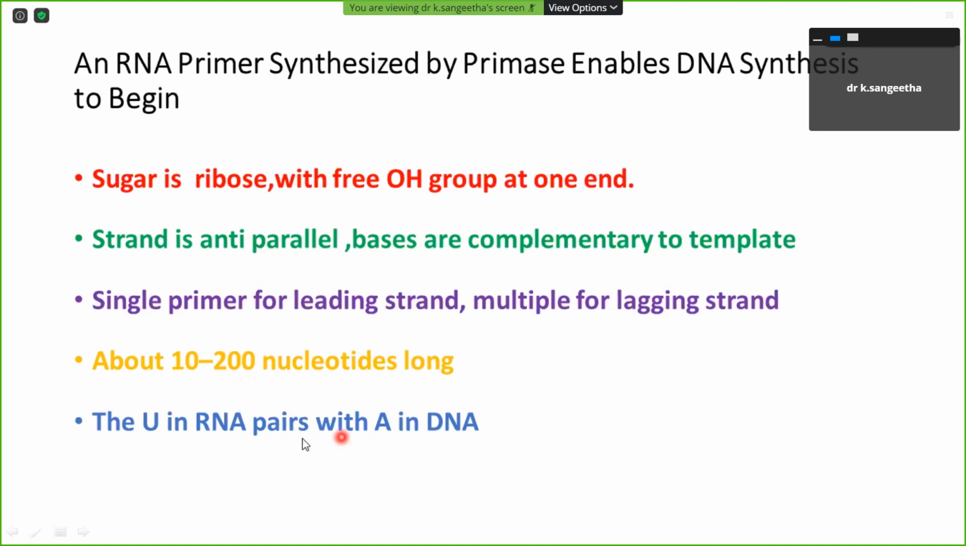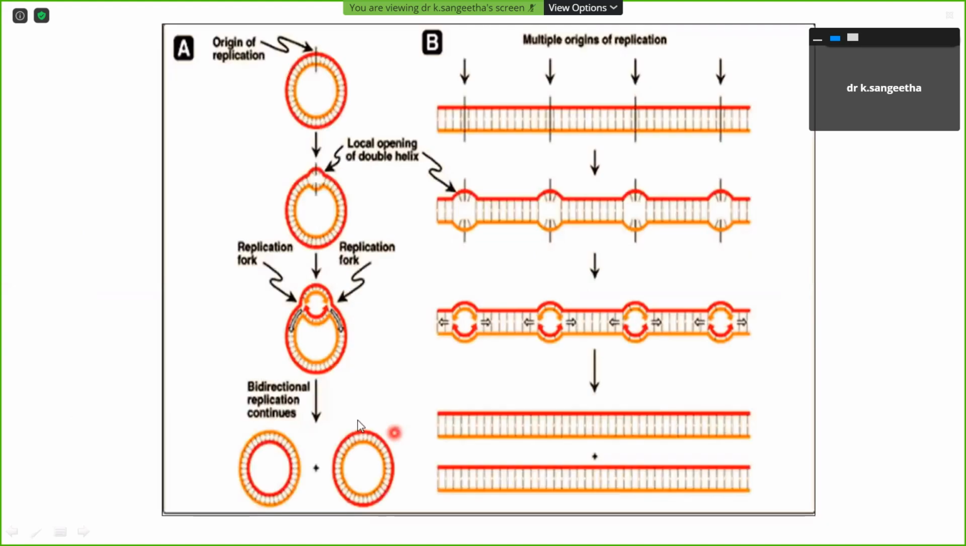In RNA, I think this one you will be very familiar with: uracil is in the RNA, paired with the adenine of the DNA. So this is the difference between prokaryotes and eukaryotes. The origin of replication will be a single point in prokaryotes. In eukaryotes, there will be multiple sites.